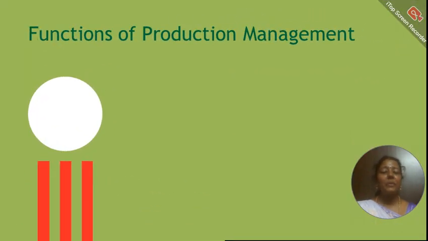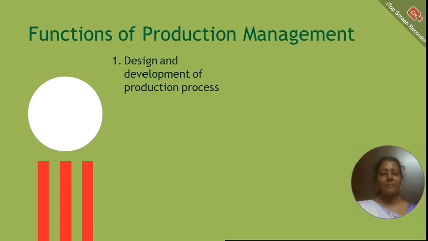Let us see about the functions of production management. The very first function is design and development of the production process. Production process is a very lengthy process. It differs from one organization to another organization. So such a production process has to be designed and developed. Then production planning and control. Planning has to be done, and based on the plans all the other areas have to be executed. And control is checking whether the activities are done as per the plan.